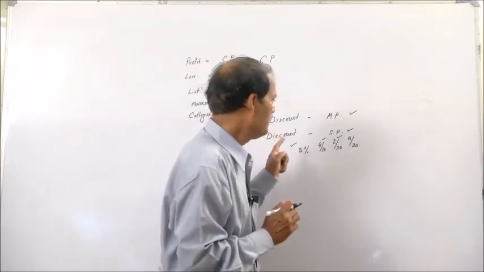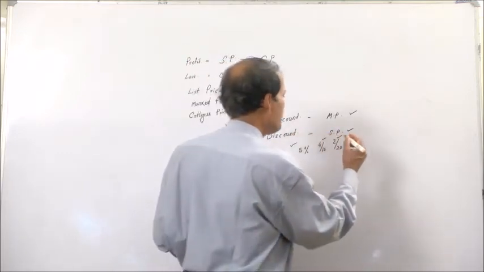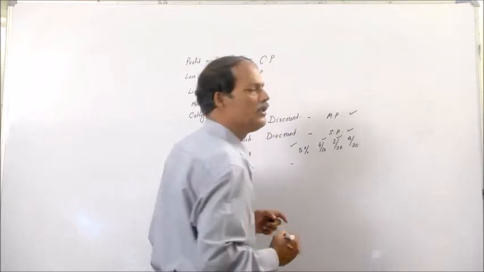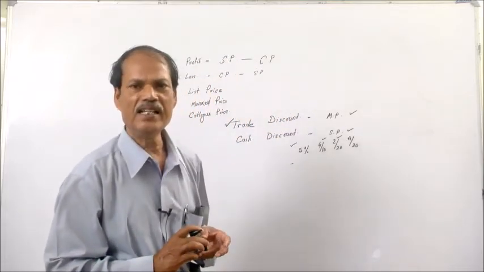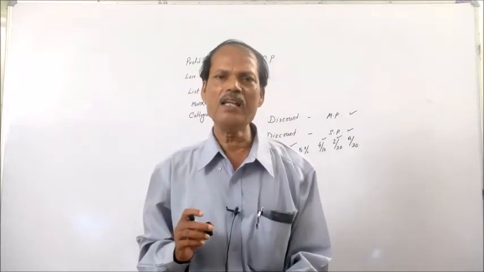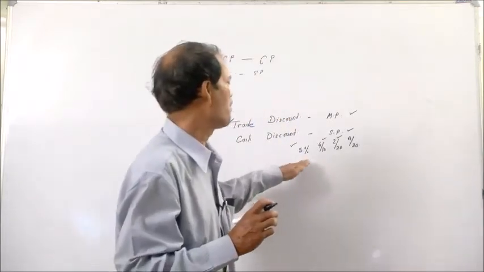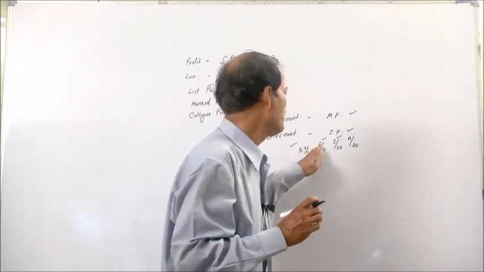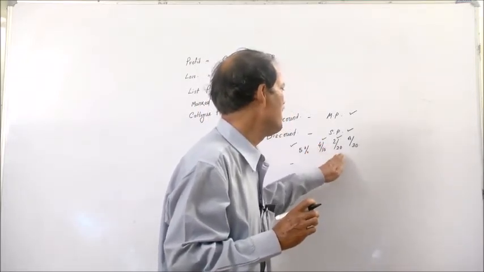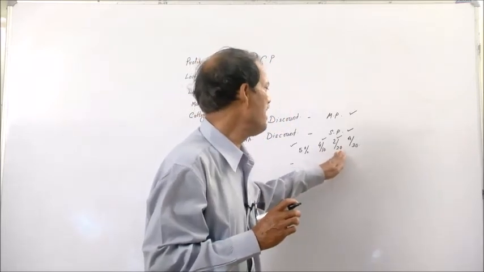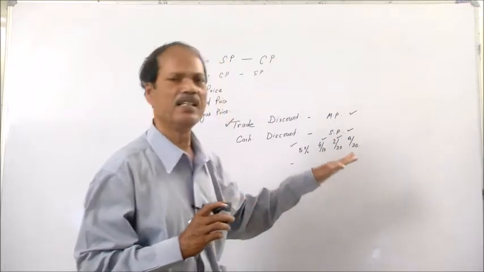In case of cash discount, there is a time reference. If it is paid immediately then cash discount is 5%. If it is paid within 10 days, cash discount is 4%, and if it is paid within 10 to 20 days, then it is 2%.